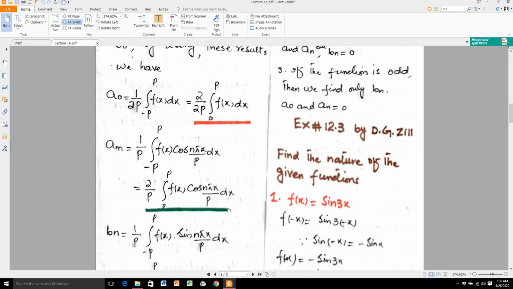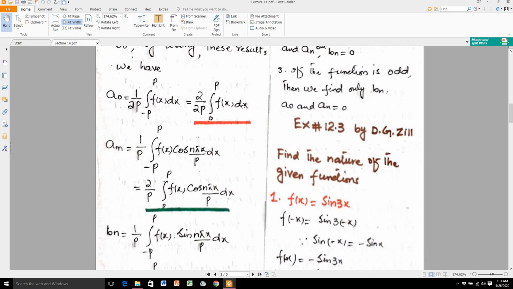Note here, when you are working with the Fourier sine and cosine series, how can we say it is a Fourier series of sine, or a Fourier series of cosine? How can you find this? Because in our previous lecture I told you that cos is considered an even function, whereas sine is taken as an odd function.